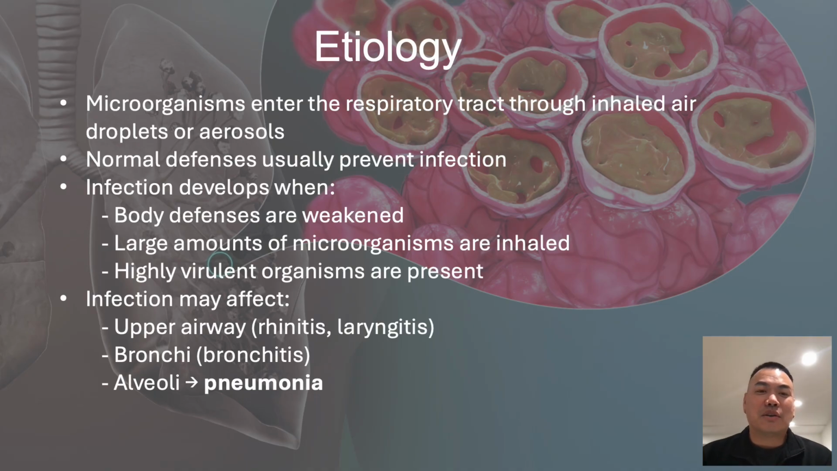Etiology. Microorganisms such as bacteria, viruses, and fungi can enter the lungs through breathing in infected droplets in the air. Normally, the body protects itself using nose filtration, mucus that traps germs, coughing, and the immune system, which usually prevent infection. Pneumonia develops when these defenses are weakened, when large amounts of germs are inhaled, and when the germs are strong enough to overcome the body's defenses. Infections can affect the upper airway, the bronchi, and the alveoli. When the alveoli become infected and filled with fluid, it leads to pneumonia.